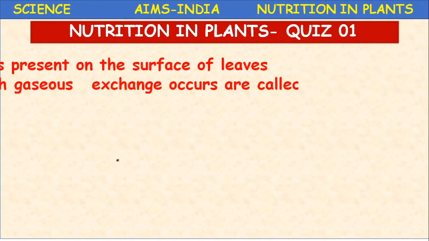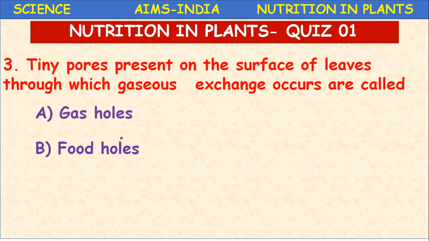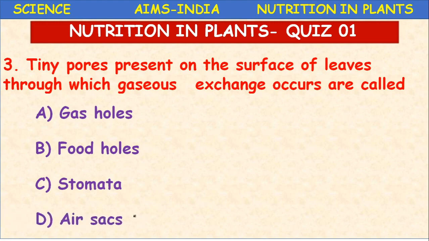Next question. Tiny pores present on the surface of leaves through which the gaseous exchange occurs are called gas holes, food holes, stomata, air sacs. What are those minute or tiny holes present in the leaves? Stomata. So these stomata are guarded by the kidney shaped cells.